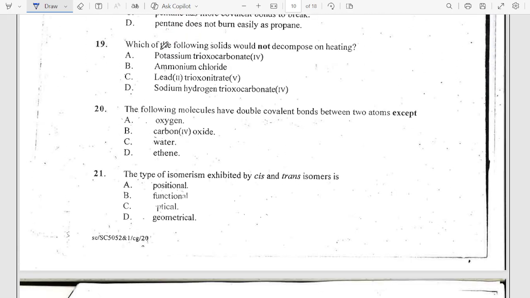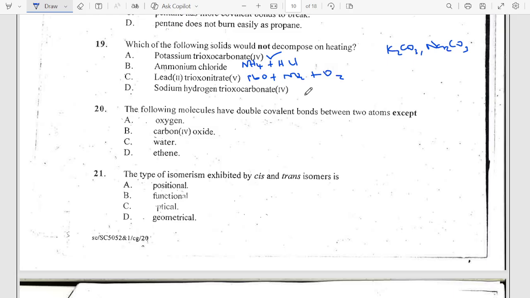Now the next one says, which of the following solids will not decompose on heating? The answer is calcium trioxocarbonate(IV). Carbonates of calcium and potassium do not decompose. All others decompose. Now, please note that this is a very important concern, right? Let me even write: ammonium chloride decomposes to give ammonia and hydrogen chloride. Lead nitrate decomposes to give lead oxide plus NO2 plus O2.